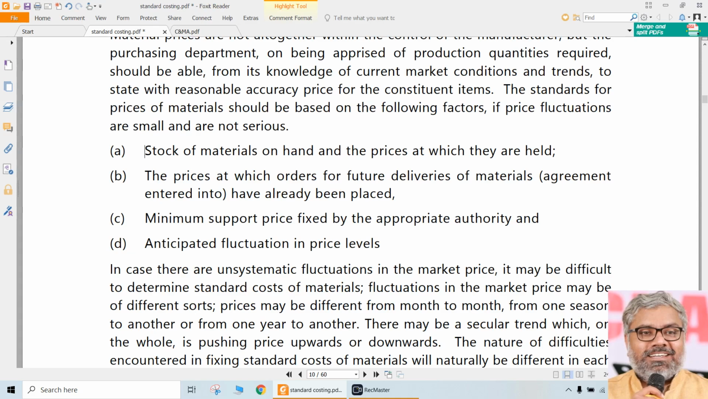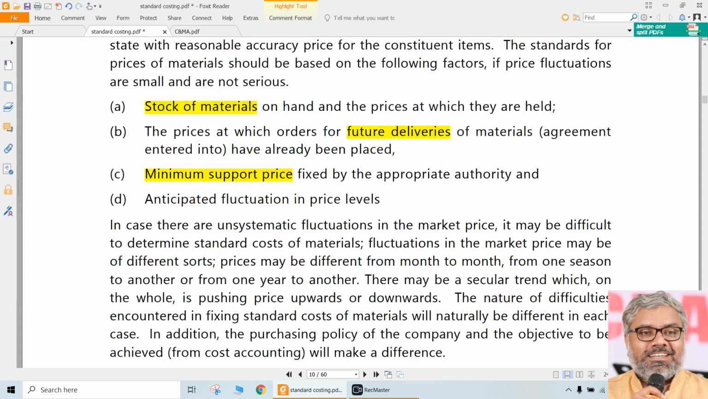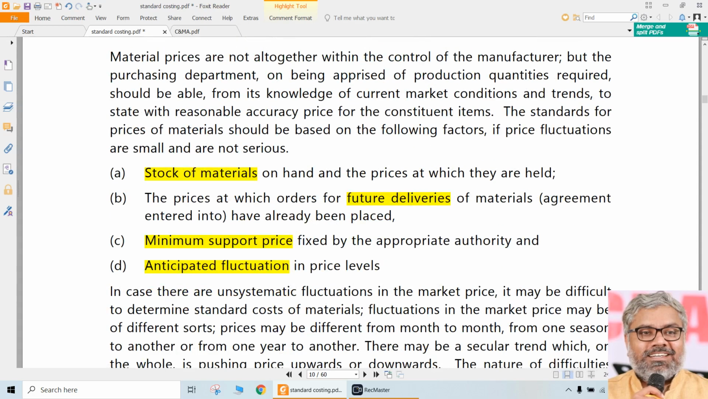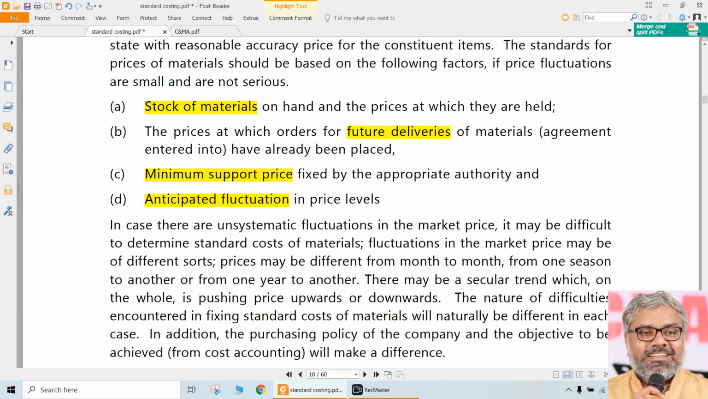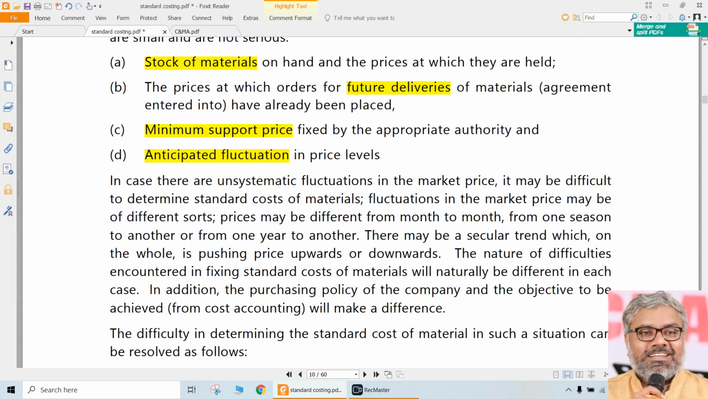First of all, the existing stock of materials and the prices at which future deliveries of materials have already been placed. Orders have been placed, deliveries might happen in future. If there is any minimum support price fixed by the government, that has to be considered. Most importantly, the anticipated fluctuation in the price levels. Once again, it is anticipated. We are talking future. Nobody knows the future. But if there is a clear indication that these prices might go up or down in the future, accordingly the standards also have to be changed.